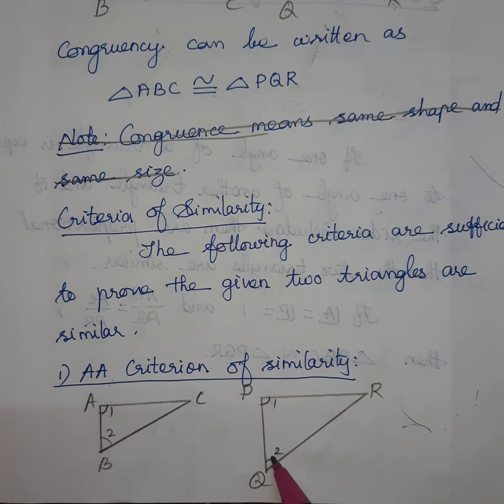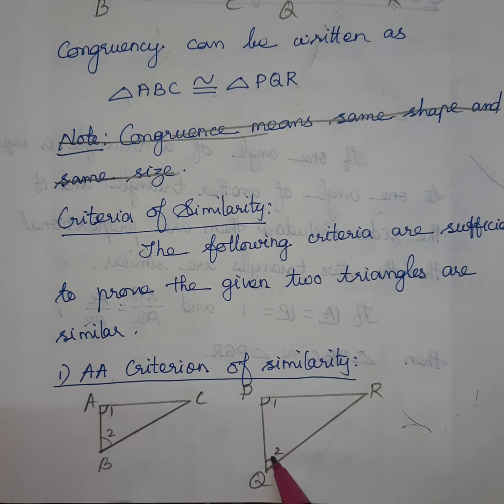Two sides and the angle in between. That is the meaning. We can draw two triangles where two corresponding sides are proportional and the included angles are also equal. So we can write in words: if one angle of a triangle is equal to one angle of another triangle, and the sides including them are proportional, included angle or included side, anyone you can mention.